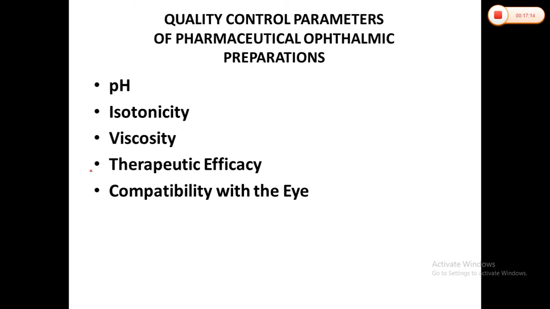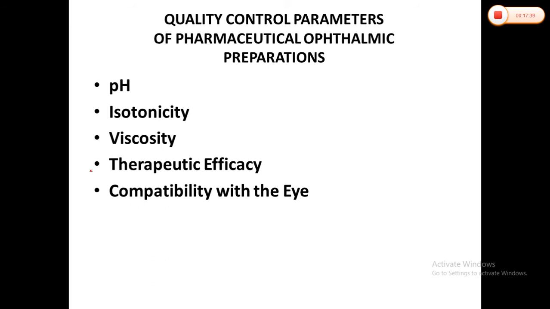Then therapeutic efficacy also we have to check. Whatever API we are using should be present in its most therapeutically effective form, meaning its polymorphic form must be most effective, and this goal must often be compromised for reasons of solubility as well as stability of the active ingredients.